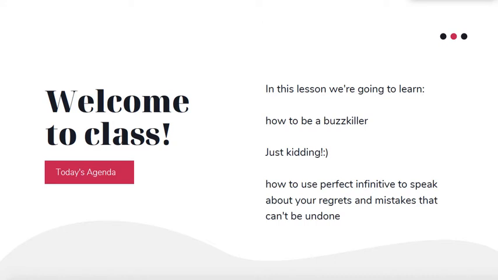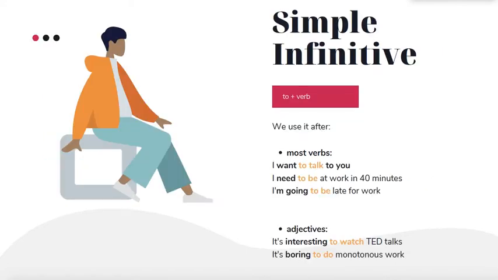Undone means отыграть назад, вернуть, удалить, let's say. Mistakes that cannot be undone. So, simple infinitive is just a verb with the to particle. Particle means частица. We use it after, for example, most verbs. I want to talk to you. I need to be at work in 40 minutes. I'm going to be late for work. After adjectives, it's interesting to watch TED Talks. It's boring to do monotonous work.